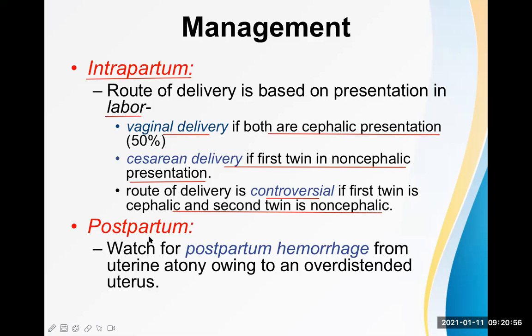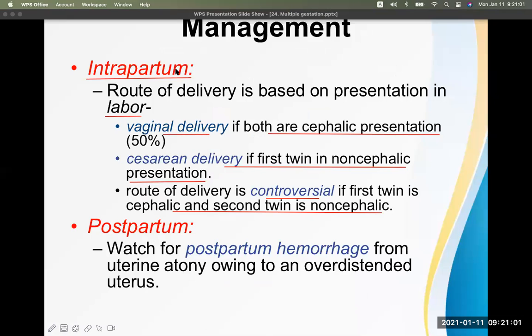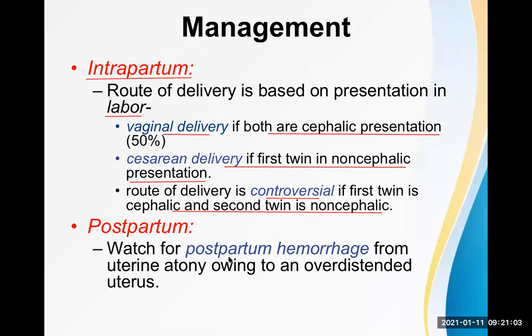Now, regarding postpartum management, watch for postpartum hemorrhage from uterine atony owing to an overdistended uterus. I already talked about this, because the uterus is overdistended as a result of multiple gestation and a large amount of amniotic fluid. Everything is more there. So after the birth, the uterine contraction takes time, or it may not contract at all, resulting in severe postpartum hemorrhage. So we need to take care of that.